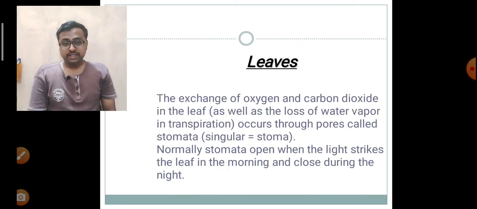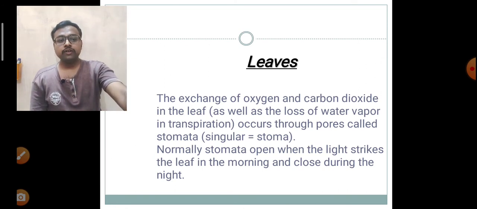Leaves are the major site of transpiration. More than 99% of transpiration takes place on leaves. Leaves contain stomata. These stomata remove the excessive water through the process called transpiration. The transpiration rate of stomata is much higher compared to the lenticels or the bark.